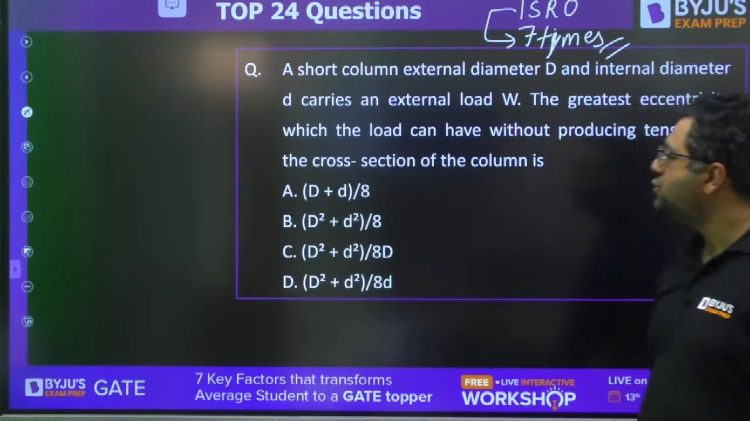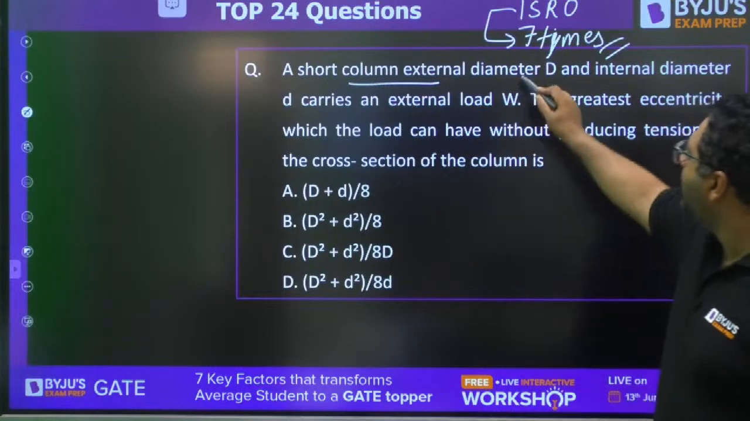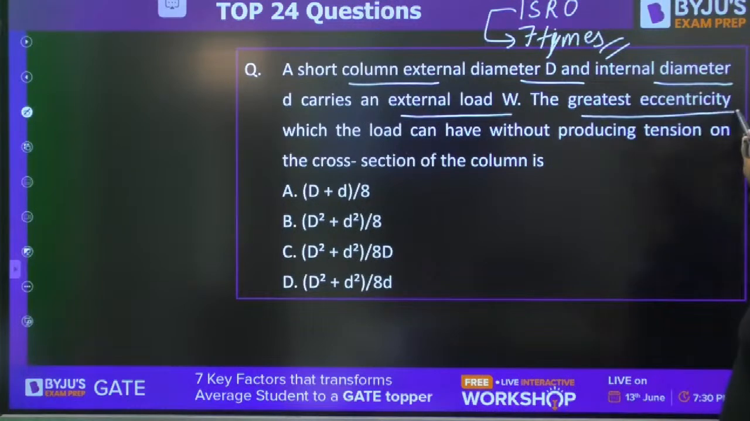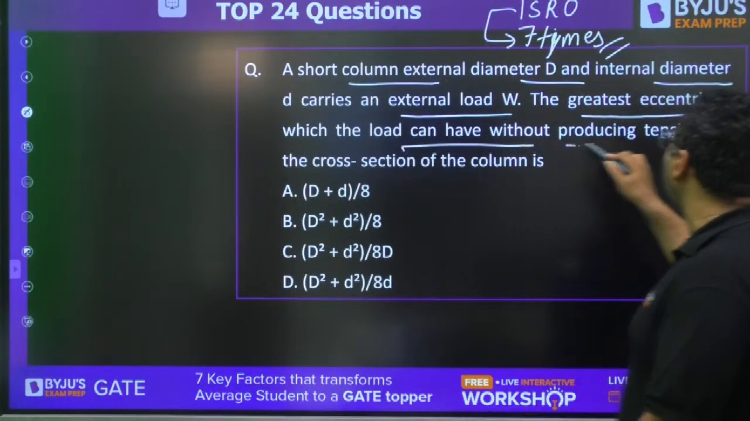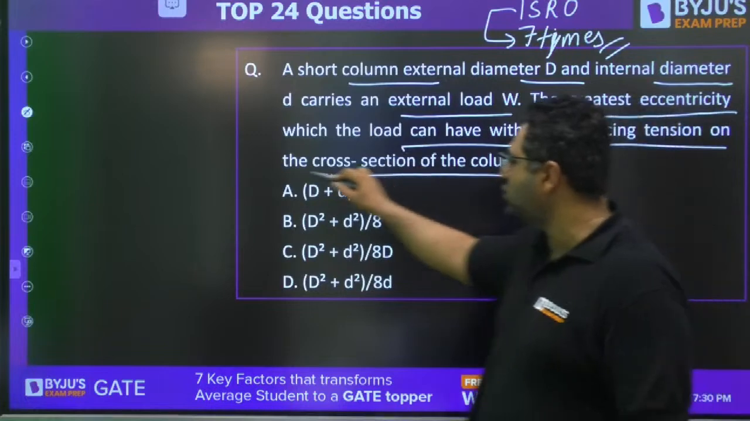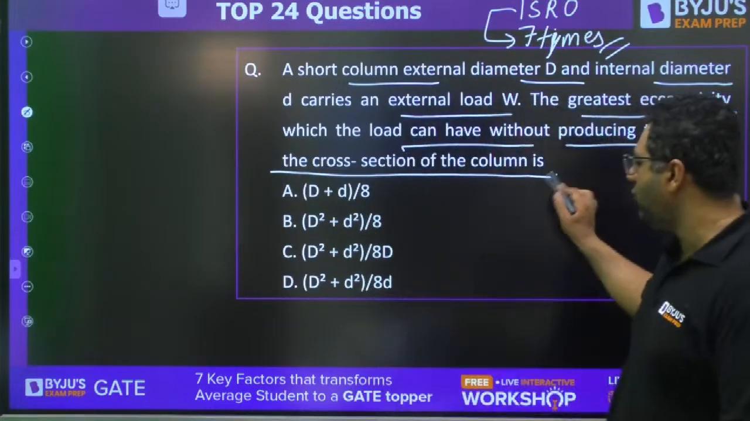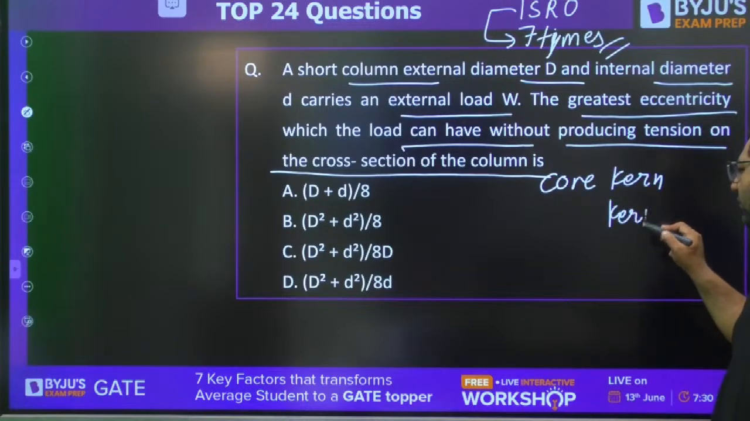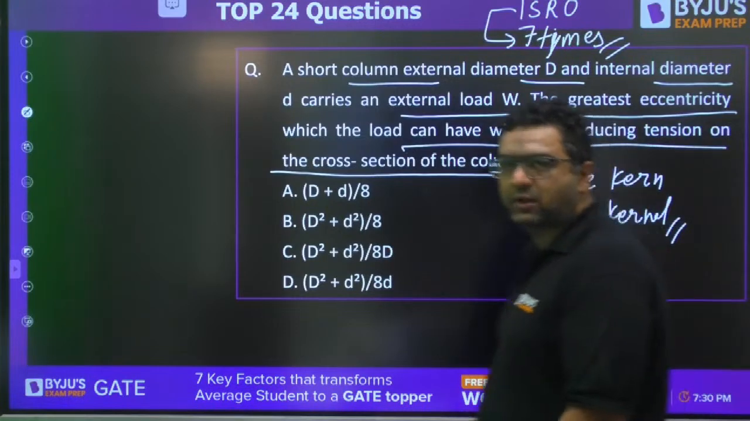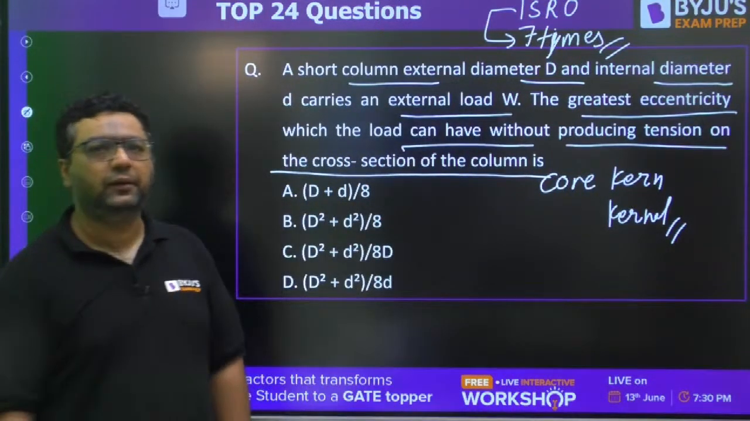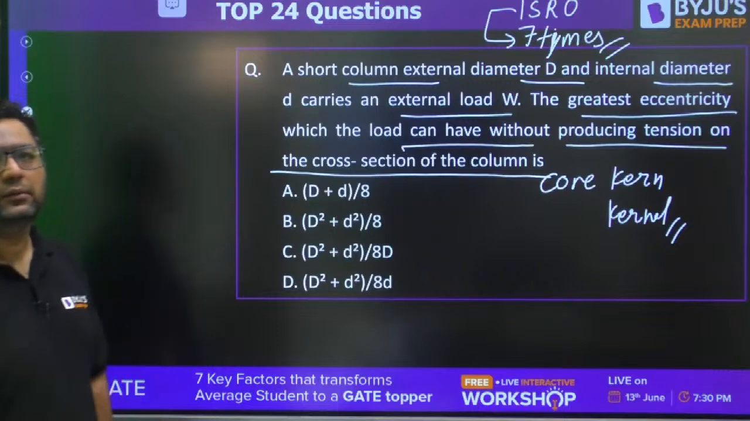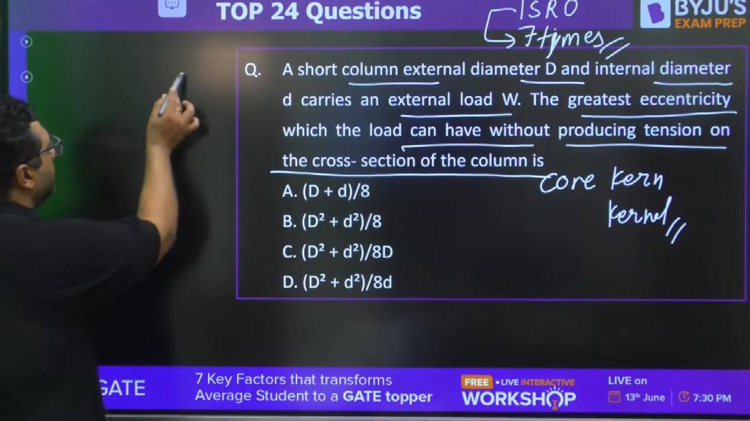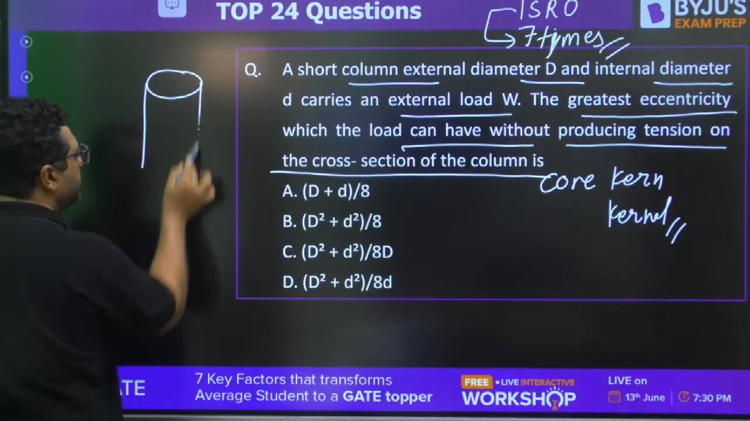A short column, external diameter D, internal diameter small d, carries an external load W. Find the greatest eccentricity which the load can have without producing tension on the cross section of the column. This is from the concept of core, kern or kernel. If you remember, we have solved this question in the PYQ section. C or D. Everybody would be knowing answer will be from C or D.